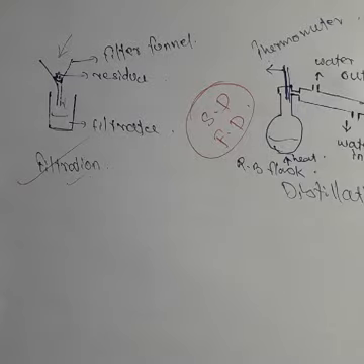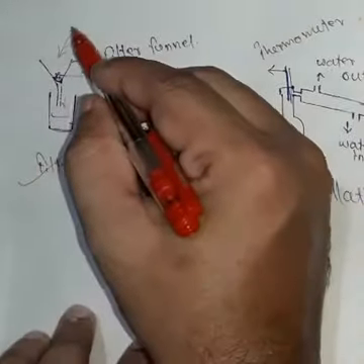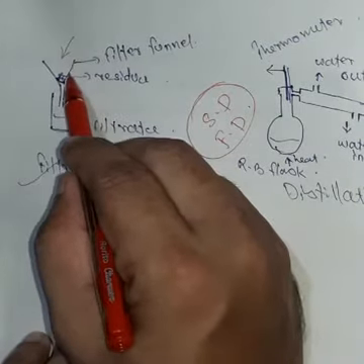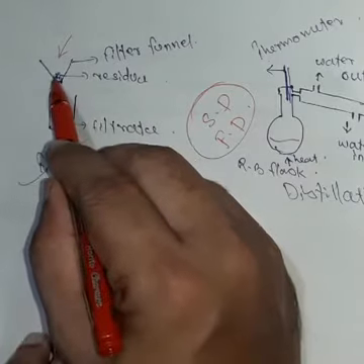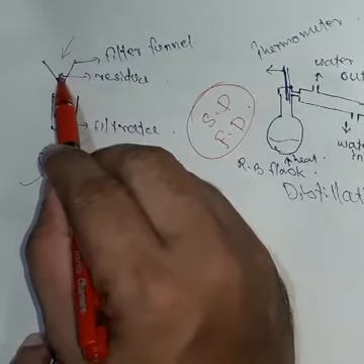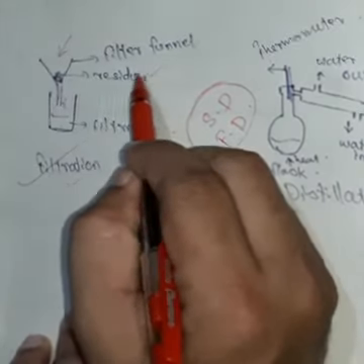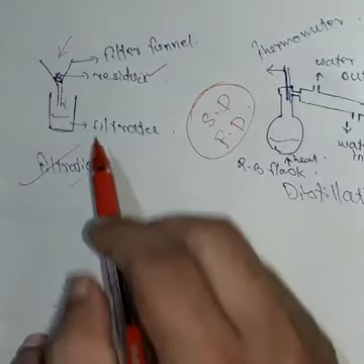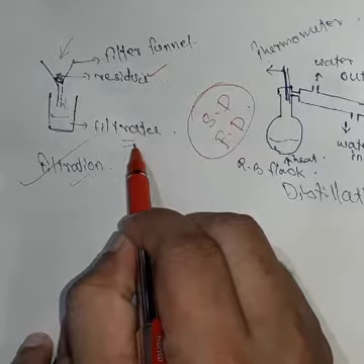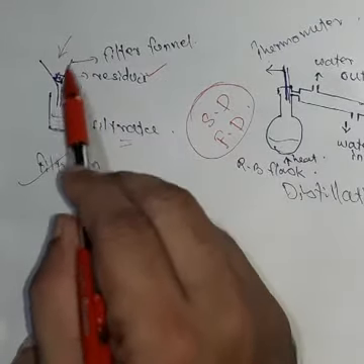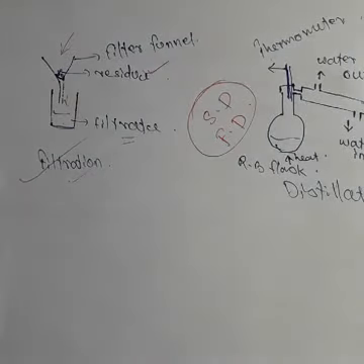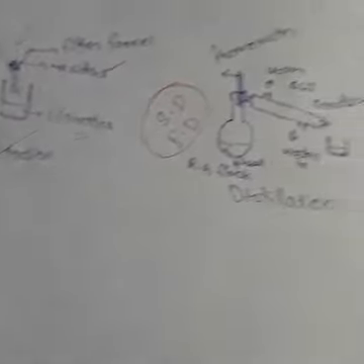So look here, sand and water we will put on the top. Only sand will stay in the filter paper or filter funnel, water coming down. The solid which is staying on the top is called residue, and the water which came down is called filtrate. For filtration we will use this type of funnel, called filter funnel. So this is one method of separation.